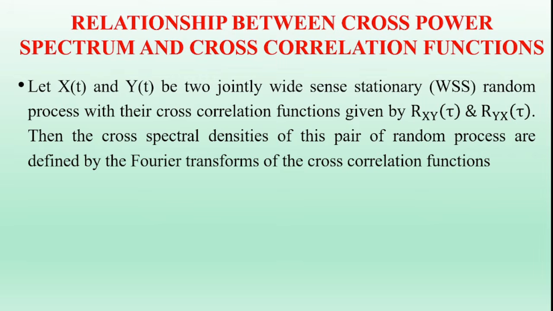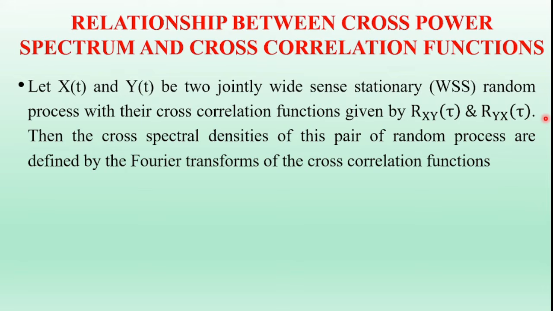In my previous video, we discussed the concept of cross power density spectrum. Now in this video, we are going to discuss the relationship between cross spectrum, cross power spectrum and cross correlation functions. Let capital X of t and capital Y of t be jointly wide sense stationary random processes with the cross correlation functions Rxy of tau and Ryx of tau, and their cross power spectral densities are Sxy of omega and Syx of omega.